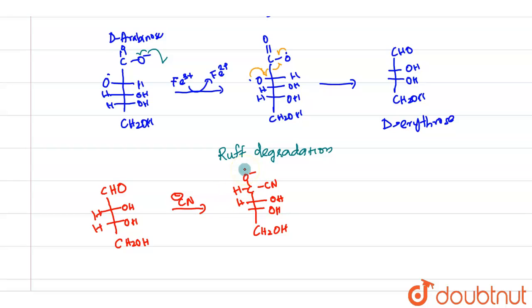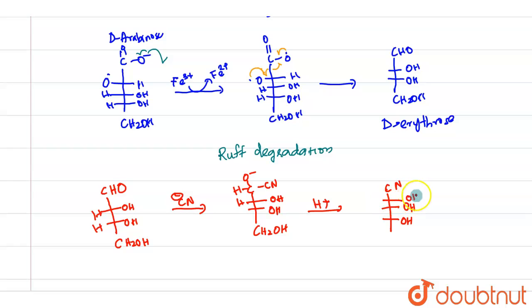So we get this step, using NaCN and HCl. Then there will be an H plus source. Once we get H plus, it can form something like this with OH, OH, and here we have CN.